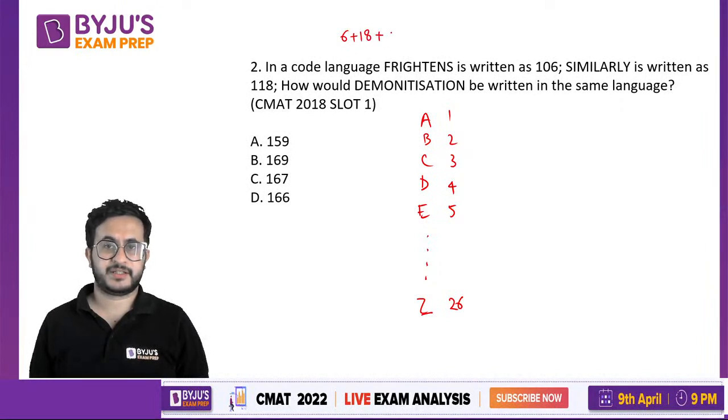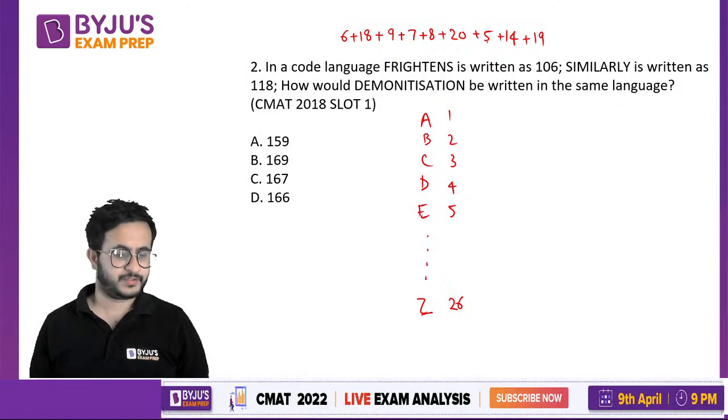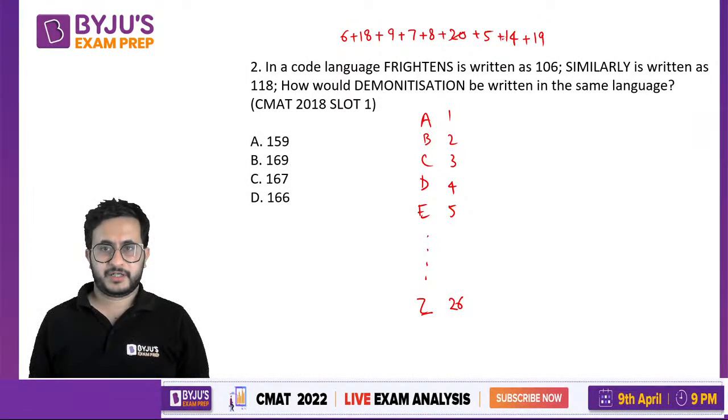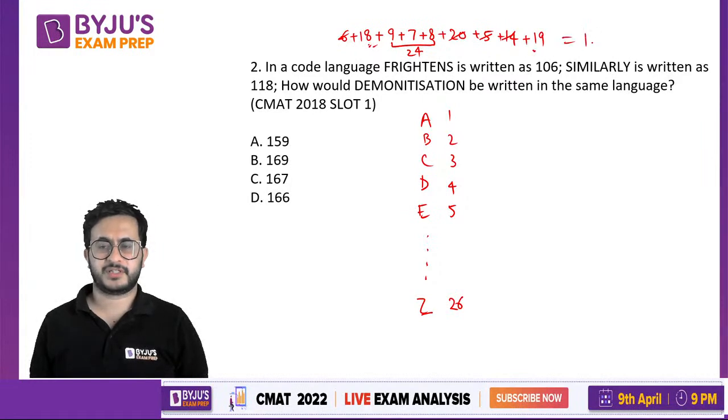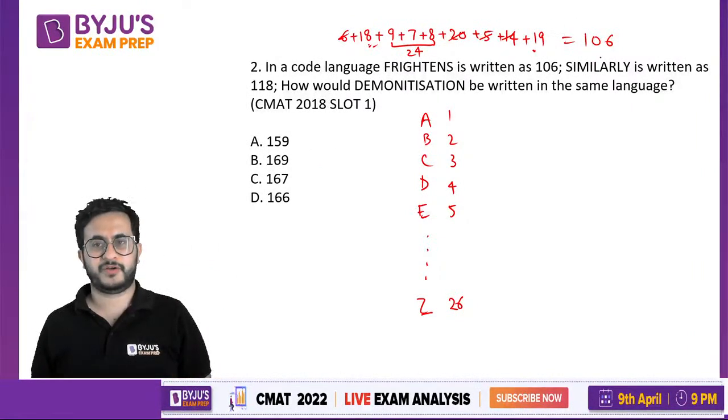R is 18, I is 9, G is 7, H is 8, 20, 5, 14 and 19. So this is 20, 20 plus 20 is 40, 45. This is 24, 69. 69 plus 18 is 87, 87 plus 19 is 106. Yes, it adds to 106. So you figured out the right logic, although you should have tested also.